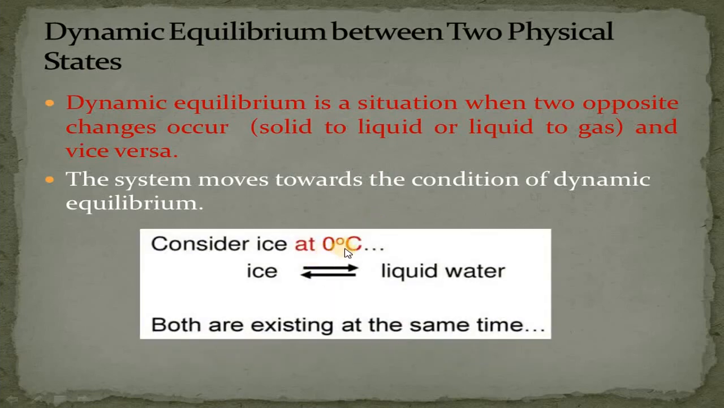Consider ice at 0 degrees Celsius. It exists in dynamic equilibrium with liquid water at 0 degrees Celsius because both are existing at the same time.